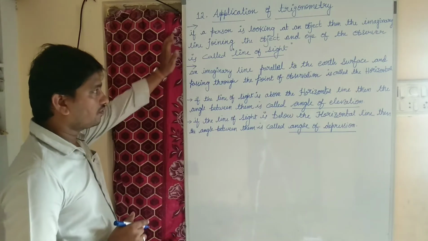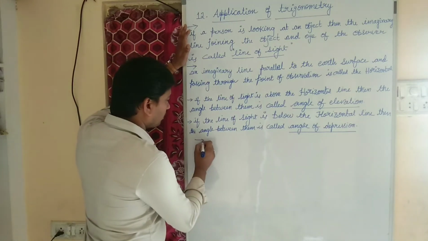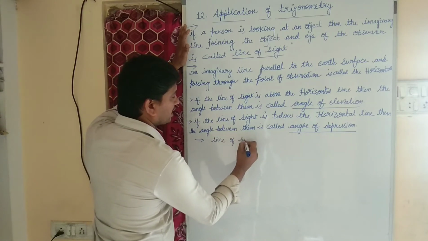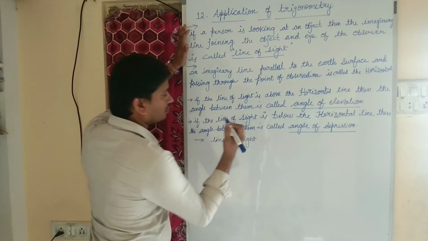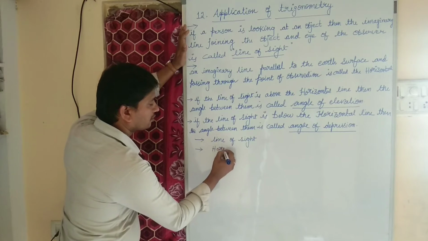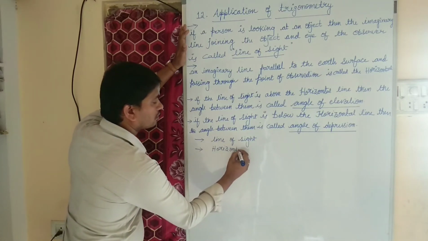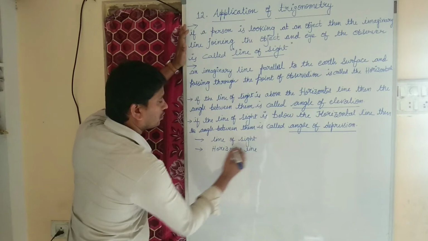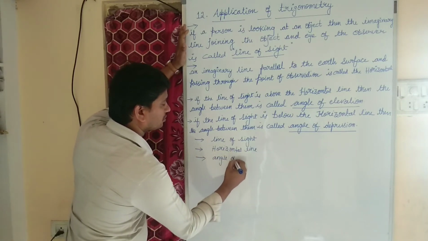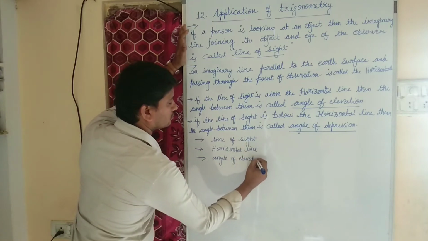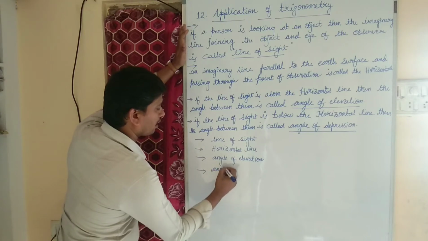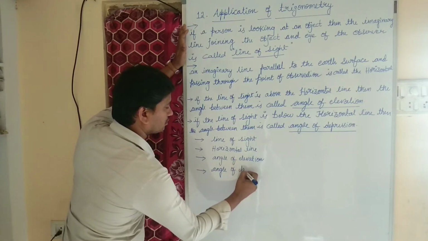So in this chapter, first we are going to learn what we mean by line of sight, what we mean by horizontal line, what we mean by angle of elevation, and what we mean by angle of depression.